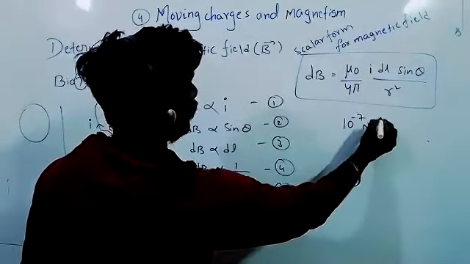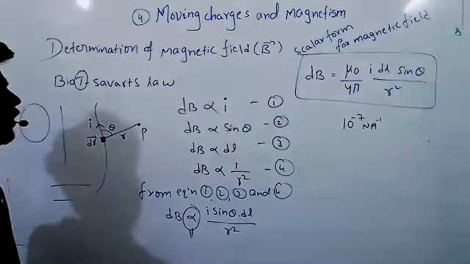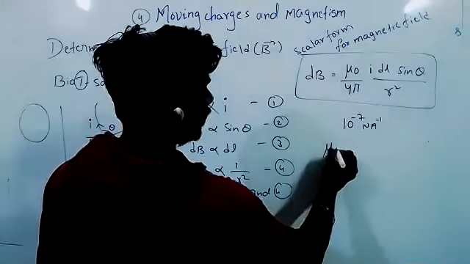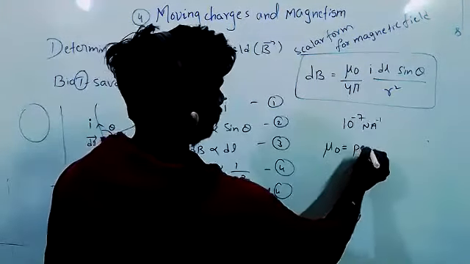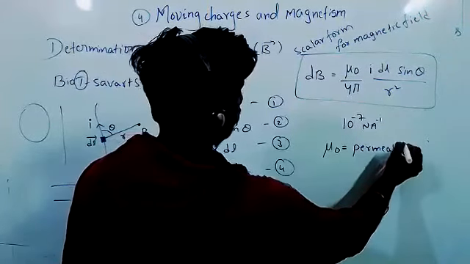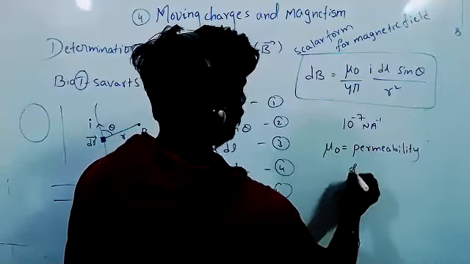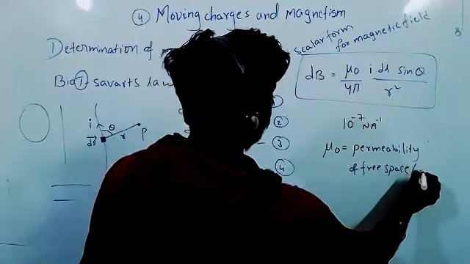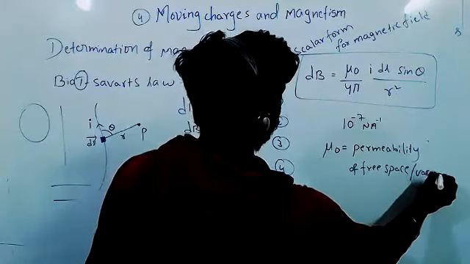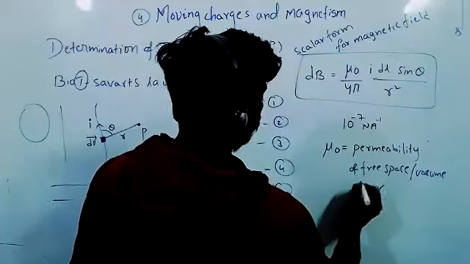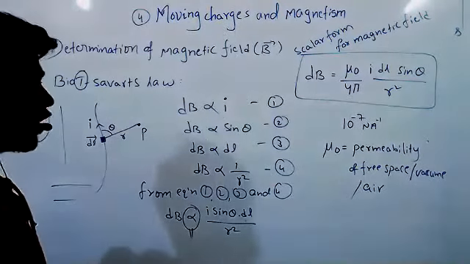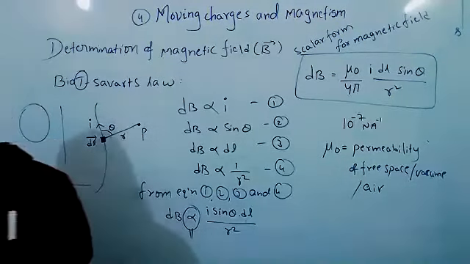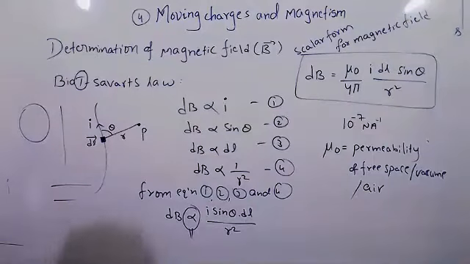Shouldn't it be plus 7, sir? No. Minus 7 it is. So here, what is mu naught? Permeability of free space or vacuum or air. About this mu naught, we will discuss in the next lesson, that is magnetism. In that lesson, we will get total information about mu naught.